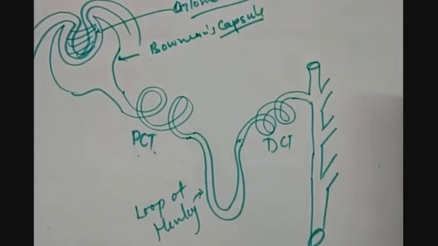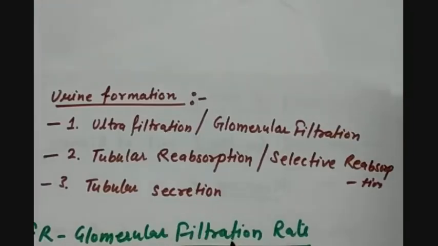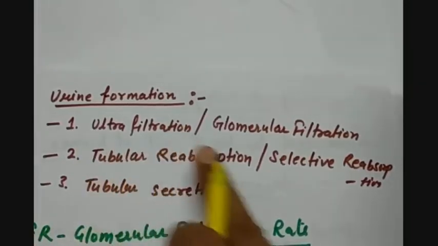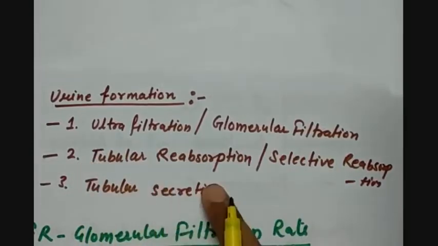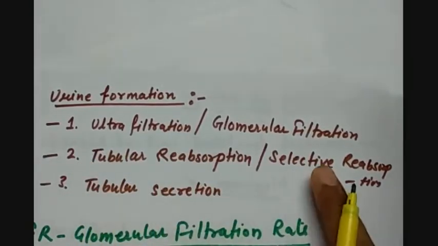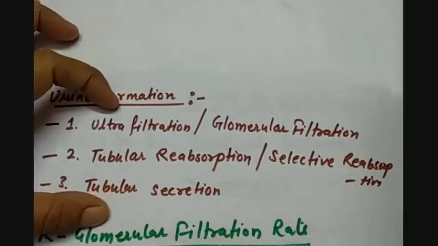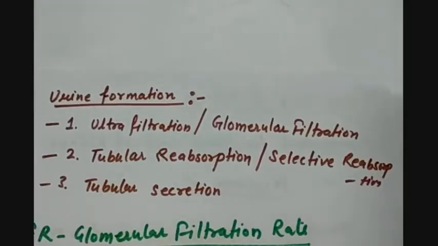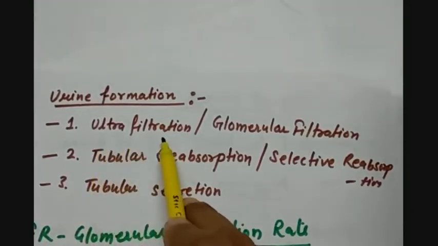Now let us understand how the urine is formed in the nephron. In the formation of urine, there are three main steps. First, ultrafiltration, also called glomerular filtration. Second, tubular reabsorption, also called selective reabsorption. Then third is tubular secretion. I will tell you the meaning of these three processes here itself, and later on we'll understand them with the help of a diagram. So ultrafiltration, ultra means smaller particles.